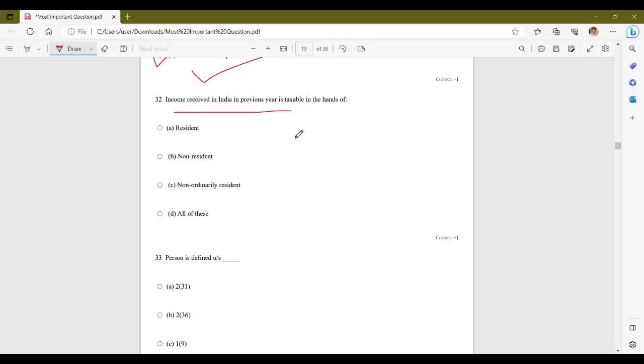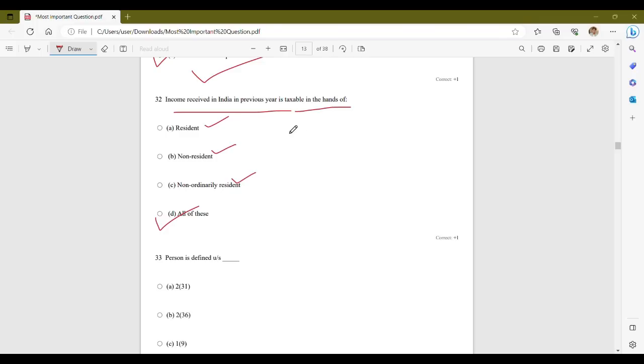Now, income received in India in the previous year is taxable in the hands of resident, non-resident, non-ordinarily resident, and all of these. So the correct answer is option D, all of these. Now, under the provisions of Income Tax Act, income received in India in the previous year is taxable in the hands of residents, non-residents, and not ordinary residents.